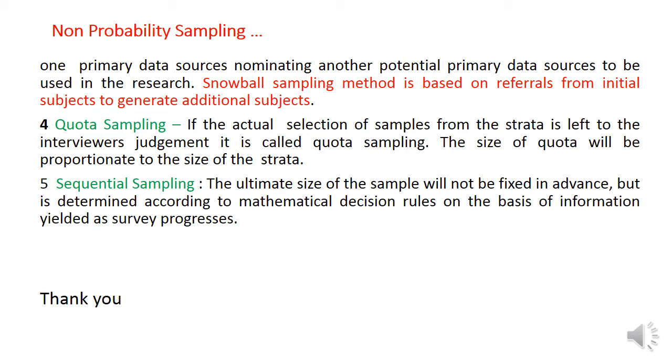Then sequential sampling. It is a sampling based on mathematical decision rules or software techniques. The ultimate size of the sample will not be fixed in advance. The size is not fixed in advance but determined according to the mathematical decision rules. So the sample number is finalized based on mathematical calculation.